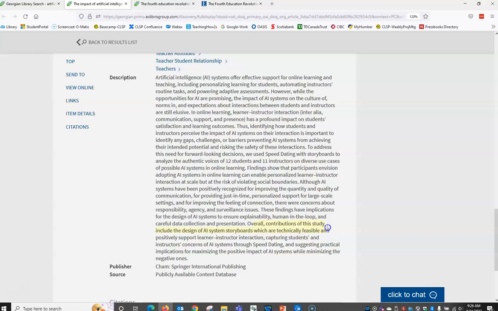Contributions of this study include the design of AI system storyboards that positively support learner-instructor interaction, capturing students' and instructors' concerns, etc. Based on that, the description seems to be describing some of the impacts that artificial intelligence can have in a particular circumstance of education. So, given all of the answers to my questions, I think I can potentially use this